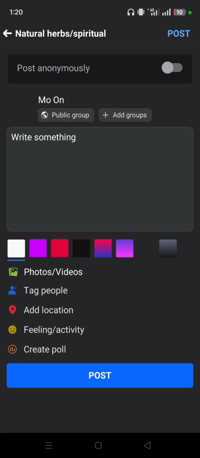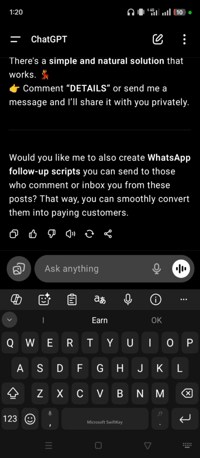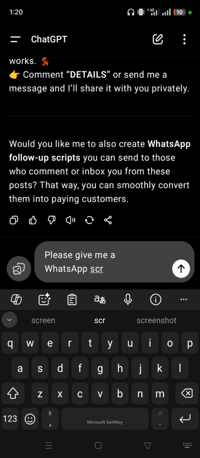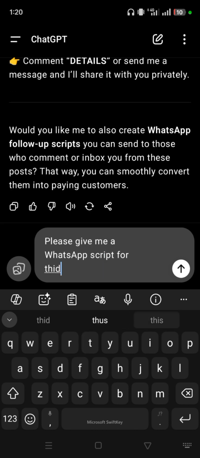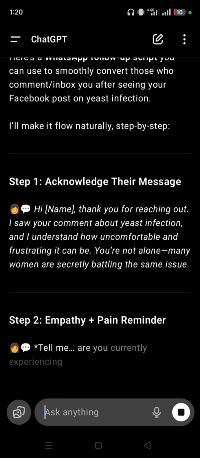Don't add your link, okay? When they are interested and they say they are interested, you direct them to your inbox or to your WhatsApp. That is where you send them the link. You can explain it to them, then you send them the link. If you don't know how to explain it to them, you can go back to ChatGPT and say: please give me a WhatsApp script for this. Okay, ChatGPT is writing it.